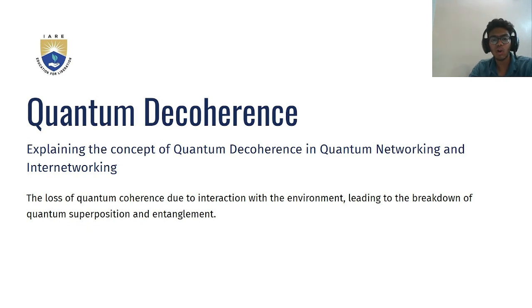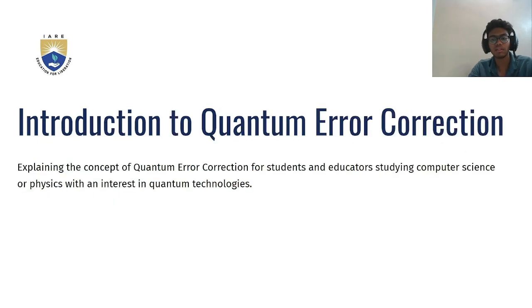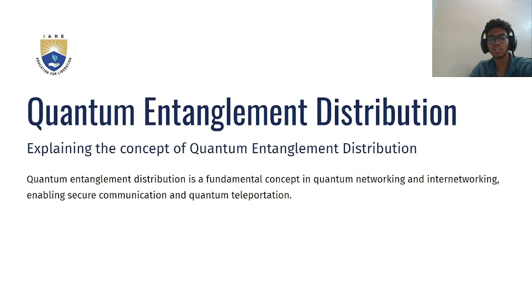Explaining the concept of quantum decoherence in quantum networking and internetworking. The loss of quantum coherence due to interaction with the environment, leading to the breakdown of quantum superposition and entanglement. Introduction to quantum error correction. Explaining the concept of quantum error correction for students and educators studying computer science or physics with an interest in quantum technologies. Quantum entanglement distribution.